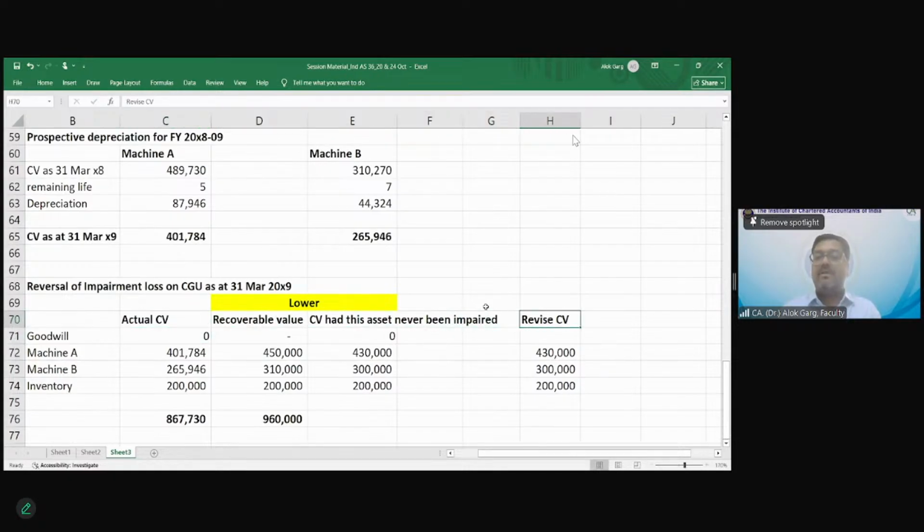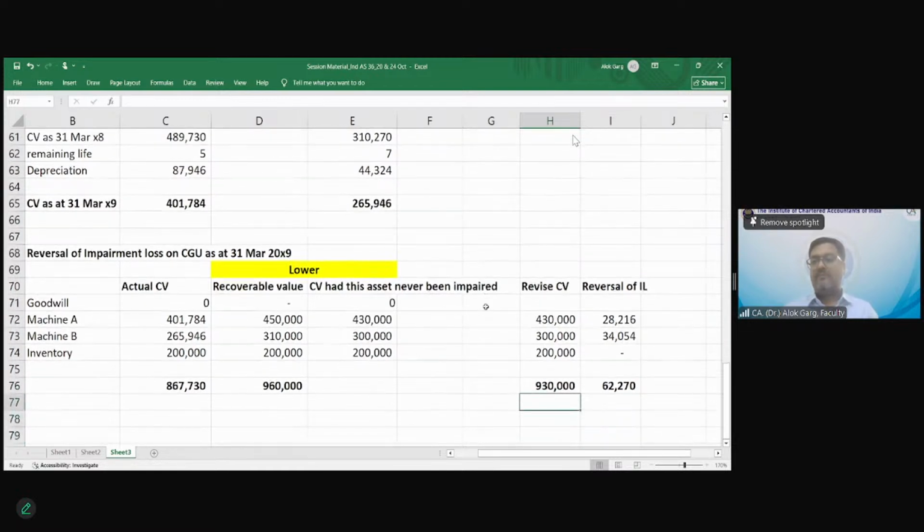Impairment reversal of impairment loss: 430 minus. Right? Is this calculation clear to everyone? The last part, the reversal, is not clear.